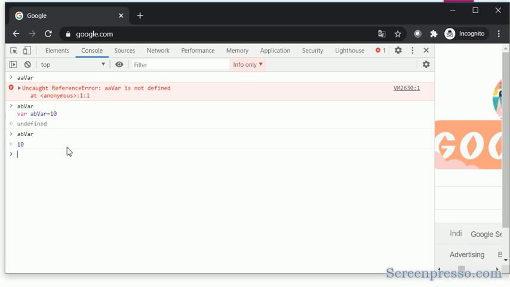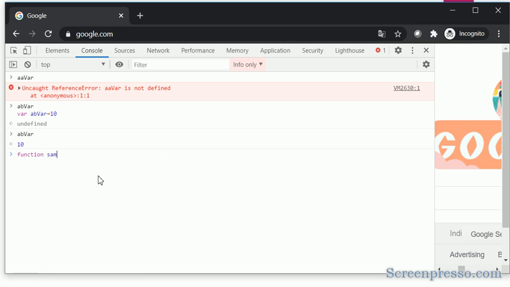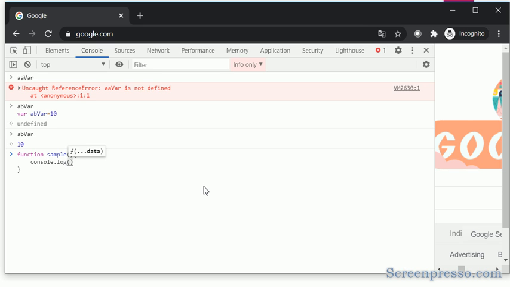Hoisting is the concept of moving the declaration portion to the top, whether it is a variable or a function. JavaScript has this logic. For example, maybe I will have one more sample. console.log sample called.